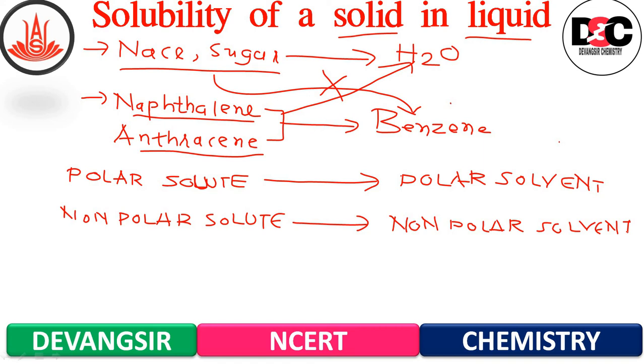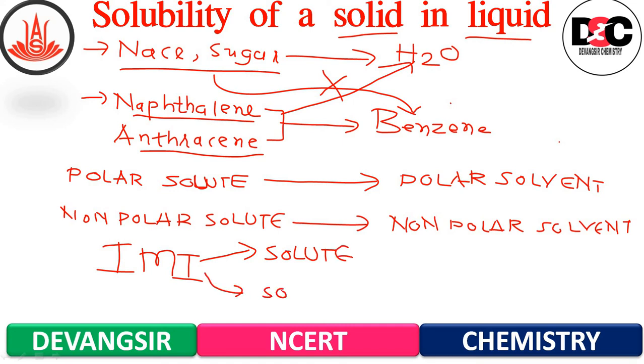Now on which criteria has this been decided? Suppose the intermolecular interaction between solute and solvent is alike, then they are going to dissolve. Okay, so in short you can remember this. So this is the solubility of a solid in liquid.